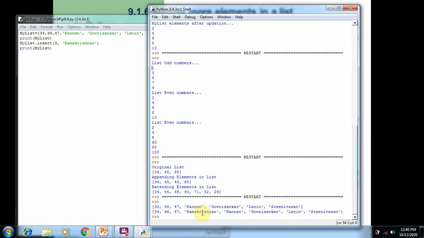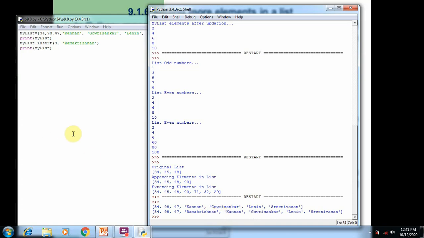So the new value Ramakrishna is inserted at the third index number. The Kannan, which already exists there, is shifted to the next place. All the elements from that position are shifted to the next places. In this way, we can add a new element to the list at the desired position.